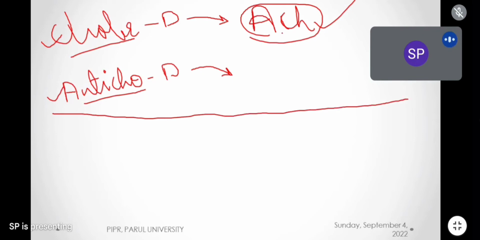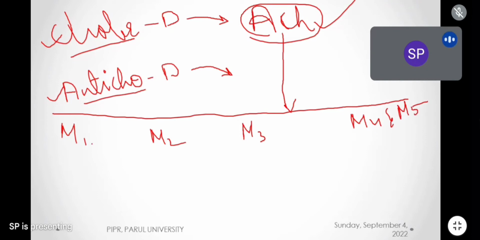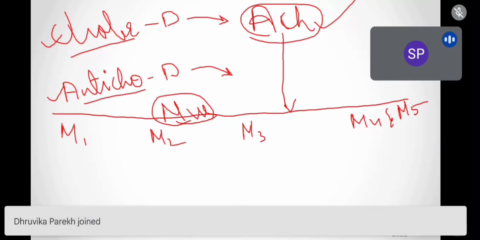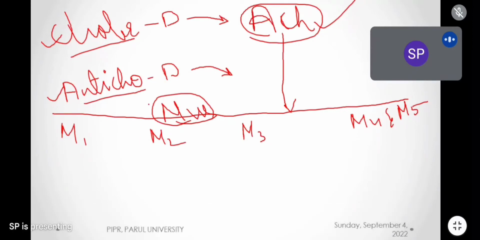Now see, listen carefully, everyone. Acetylcholine acts on 5 different receptors in our body. We have M1 receptor, M2 receptor, M3 receptor, M4, and M5. These receptors are called muscarinic receptors. Acetylcholine stimulates these muscarinic receptors, and it shows all the actions of muscarinic receptors. That's why cholinergic drugs are also called muscarinic agonists. Simple.